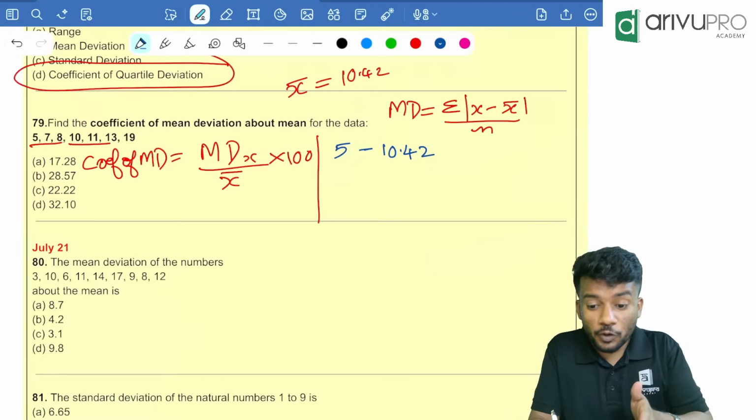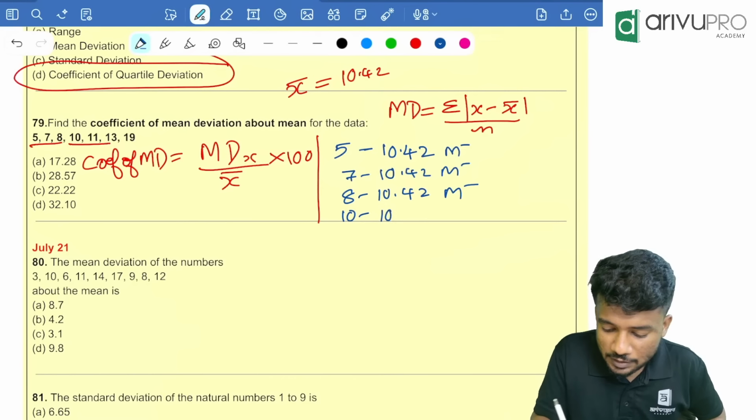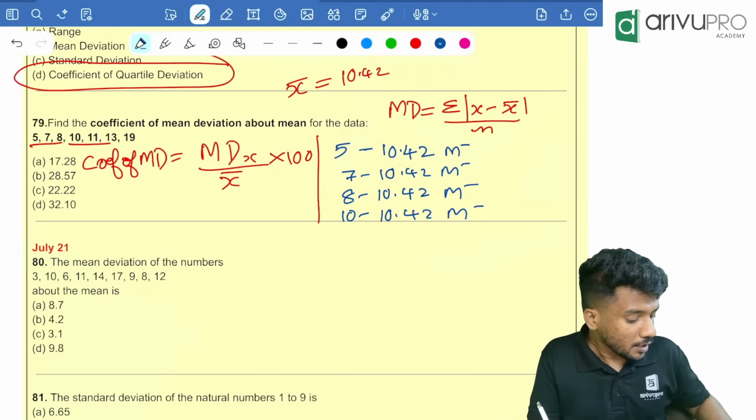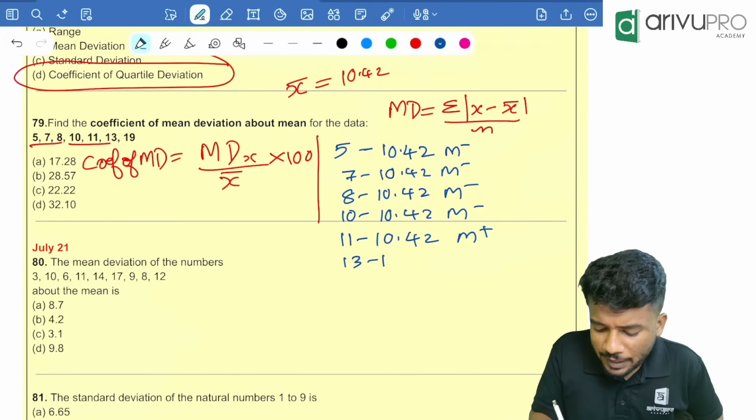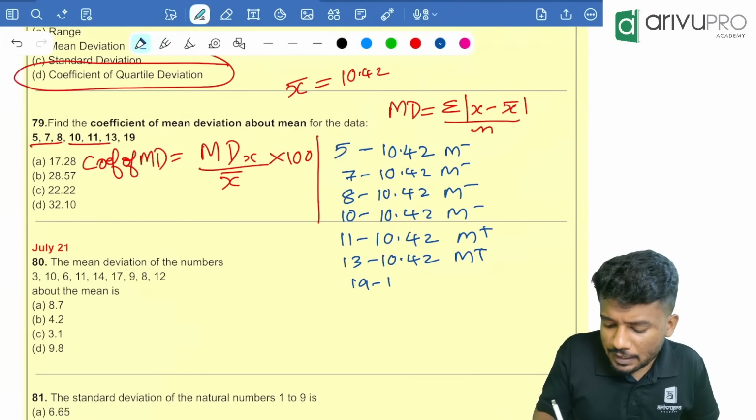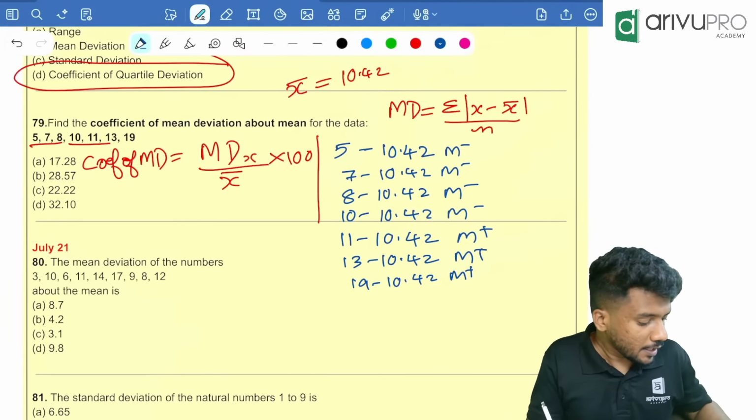Then 8 minus 10.42, again M minus, then 10 minus 10.42 M minus, then 11 minus 10.42 M plus. Why M plus? Because it is a positive value. Then 13 minus 10.42 M plus, then 19 minus 10.42 M plus.